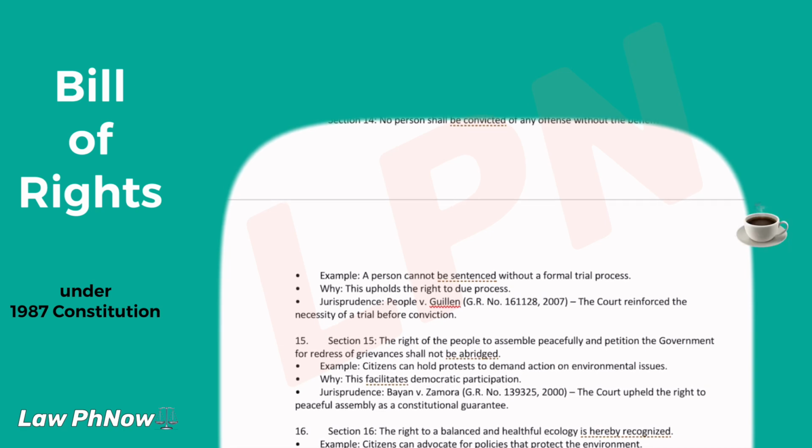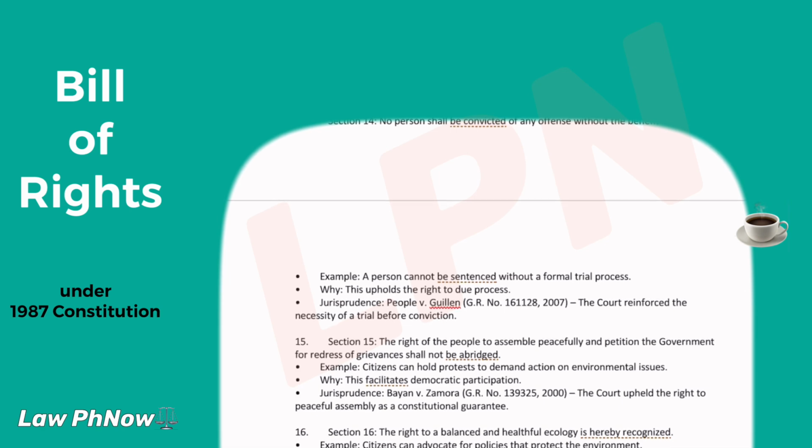Jurisprudence. People v. Macapagal, GR number 126066, 1998. The Supreme Court upheld the right to bail, emphasizing its importance in protecting liberty.